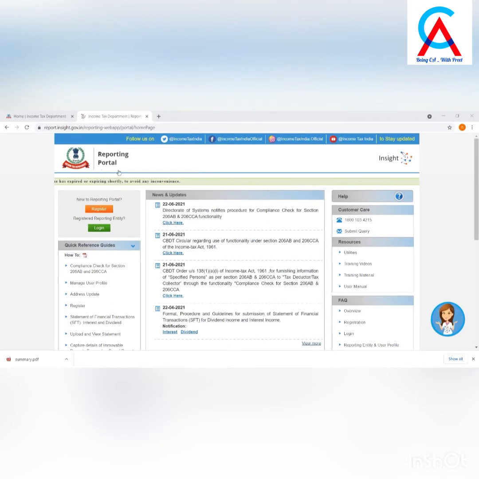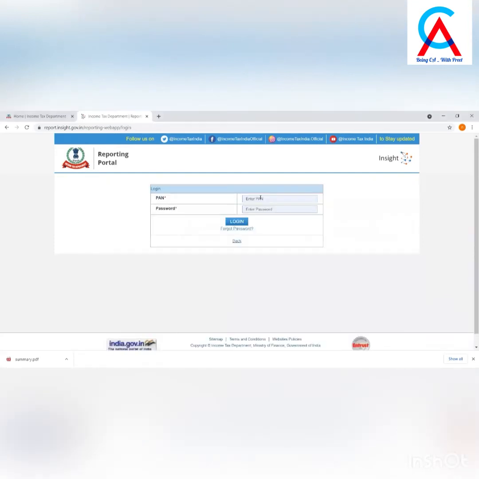On the left sidebar of the reporting portal homepage, you need to click on the login button. Now enter the required details of the principal officer in the respective fields using the PAN and password as received in the email. You can also change the password received from the income tax website by filling in the next page.